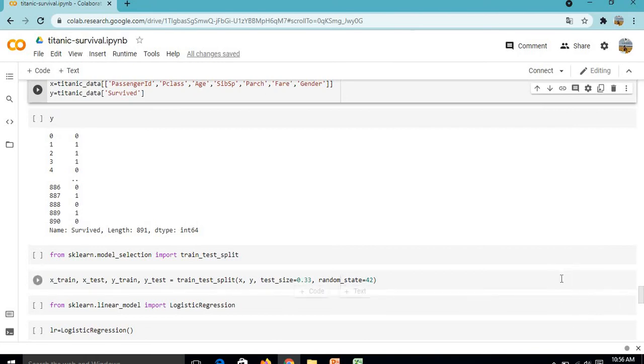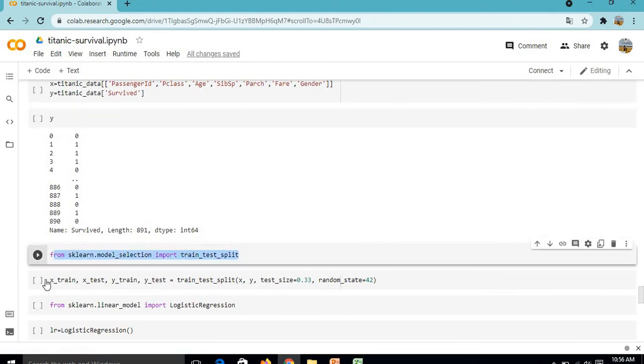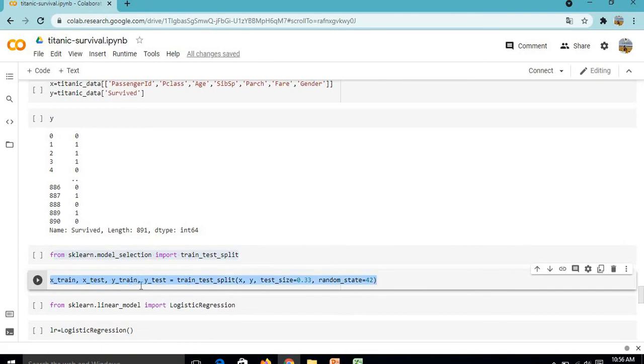Now we are moving ahead with data modeling. So sklearn is used to build any data model. With this we can import the train test split method. We can split this data set into train and test set, and for this we will take x train, x test, y train, y test equal to train test split of x and y, and here we can see the test size which is 0.33, which is the default as well.